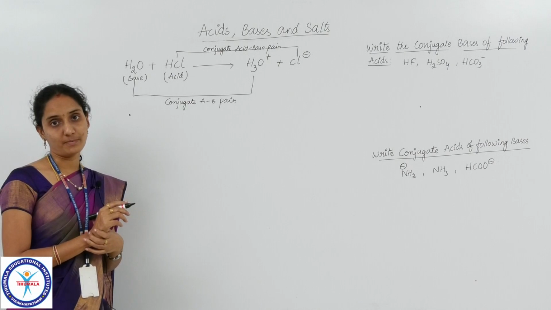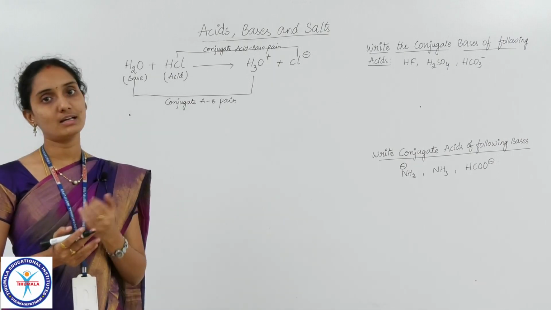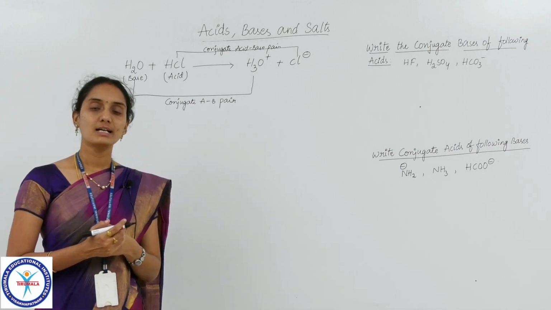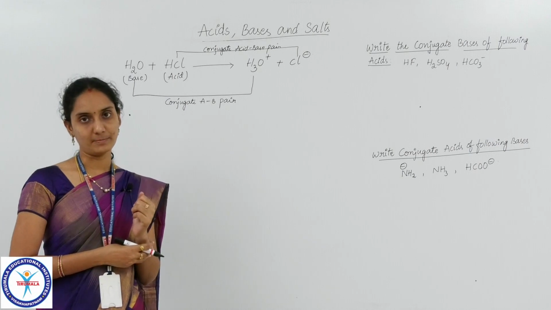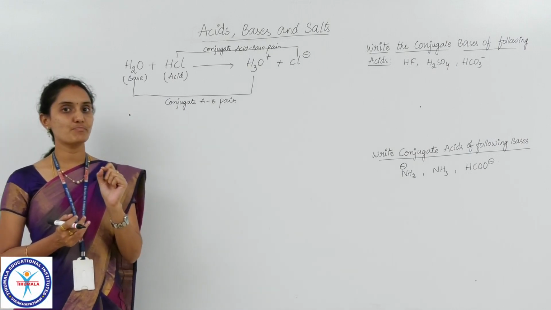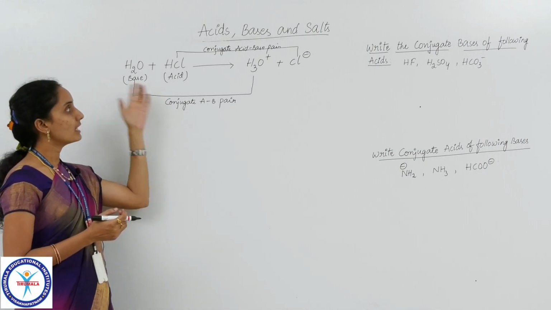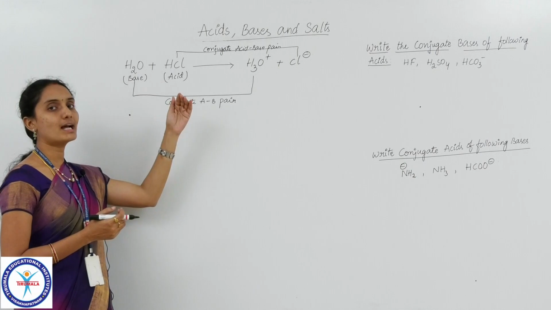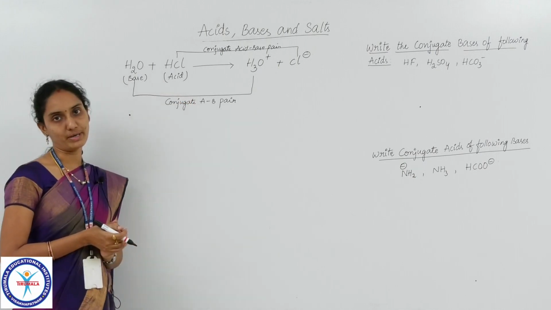That is very, very important. The acidic nature or the basic nature of a particular compound or species depends upon the other substance which is reacting with it. It is always relative. So keep it in mind. It is the most important point. So always compare relatively in the equation whether it is acting as an acid or a base. According to that equation you should compare.